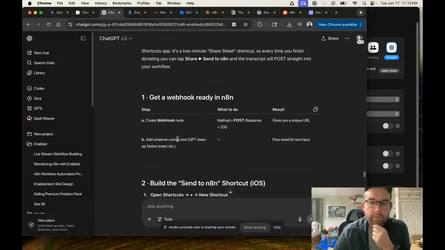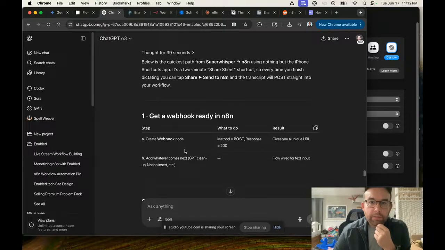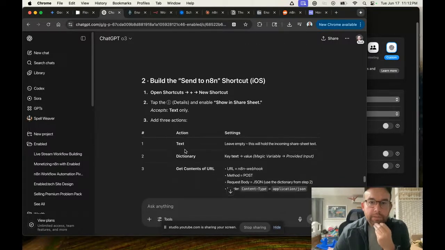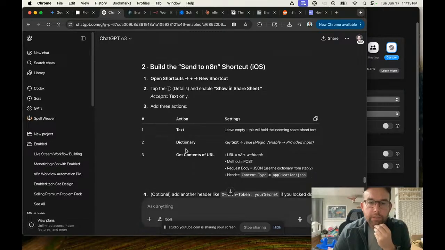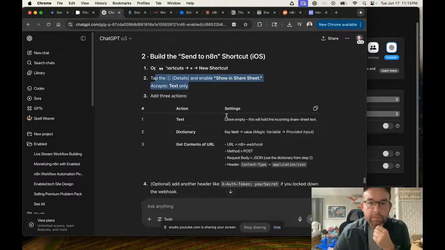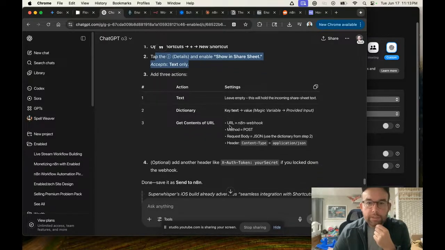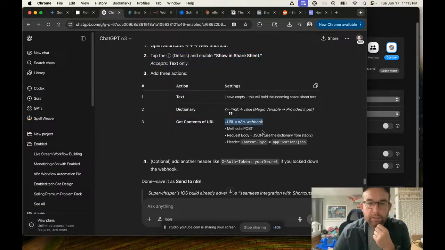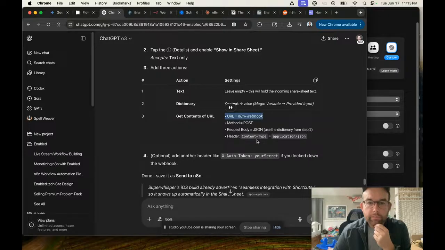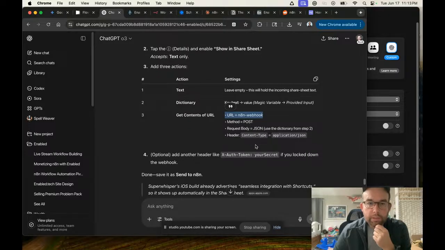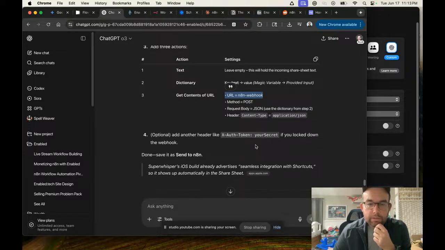Create a webhook node. Sure. Okay. So like Super Whisper n8n, build the send to n8n shortcut. So open shortcuts. I don't care about shortcuts. Tap details. Leave empty, value, URL. Okay. So get contents of URL. Method post. Add 3 actions.